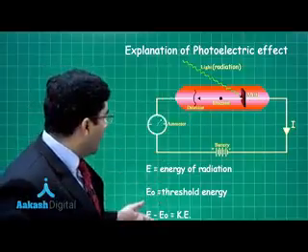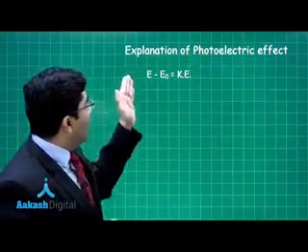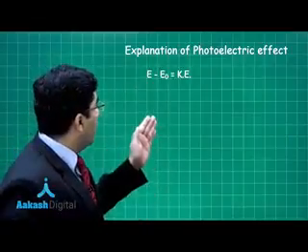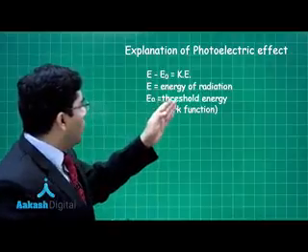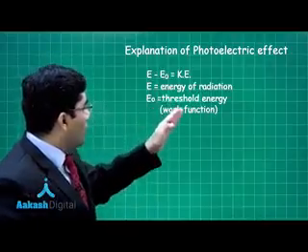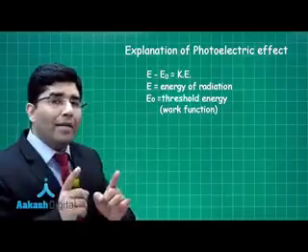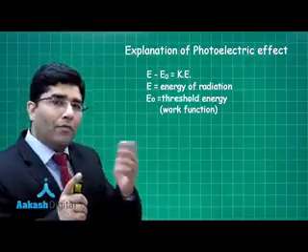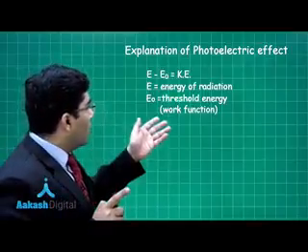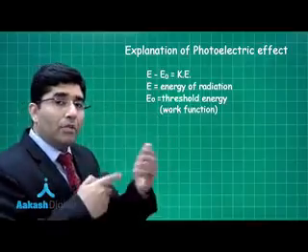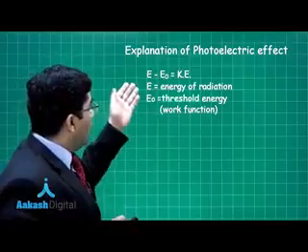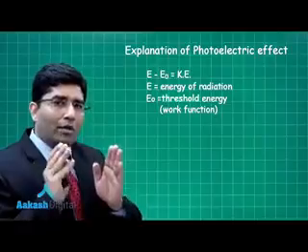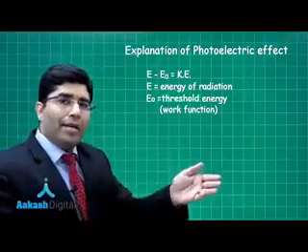If we study it further, we can say that E minus E naught is equal to the kinetic energy of that photoelectron, and E is the energy of radiation. E naught is the threshold energy, and in books you will find that the threshold energy is also called the work function. He will give you this much as the work function and this much as the energy of the radiation. Find the kinetic energy. We will solve the numericals on this theory in the next lecture.